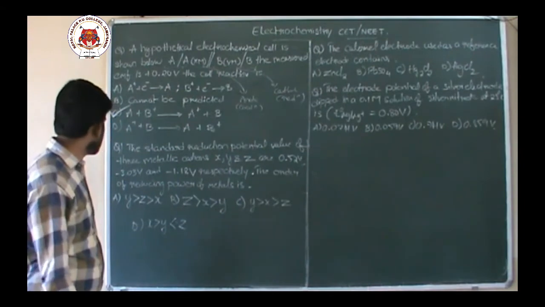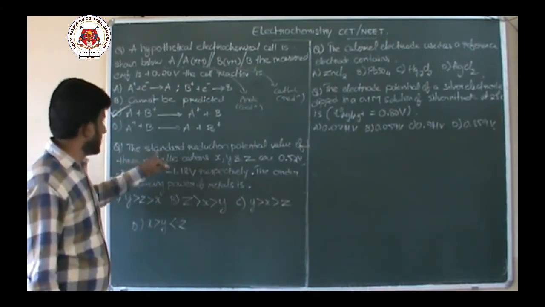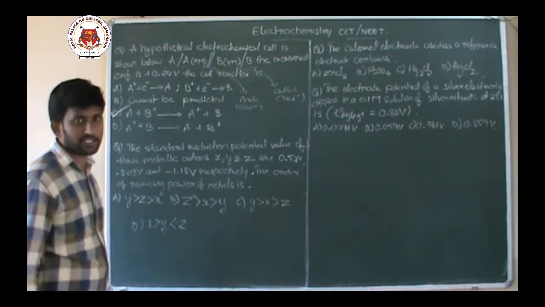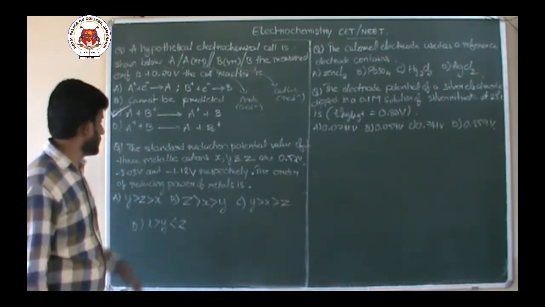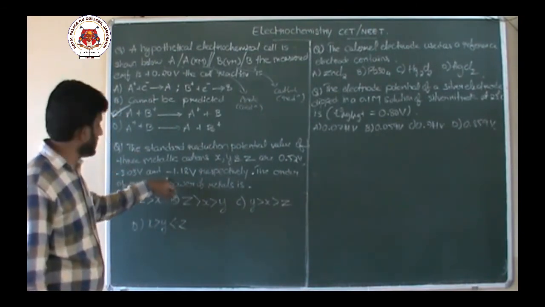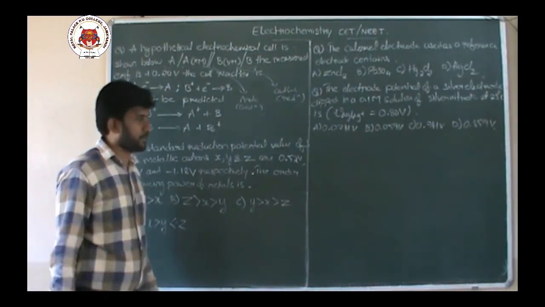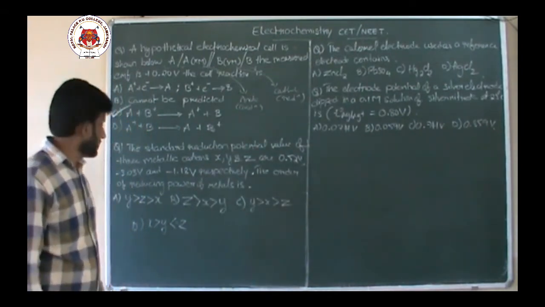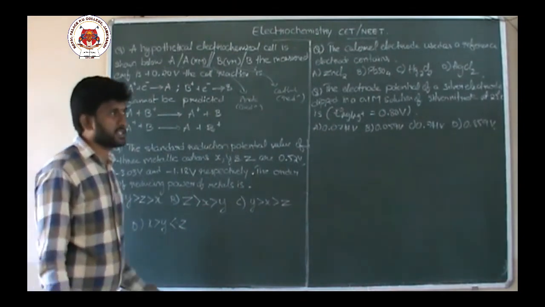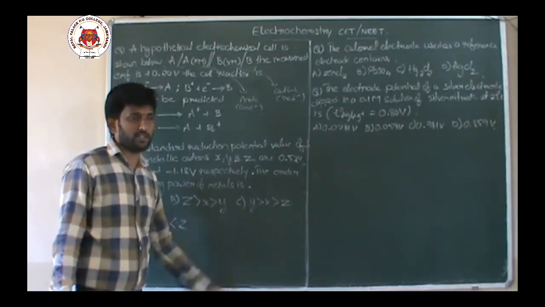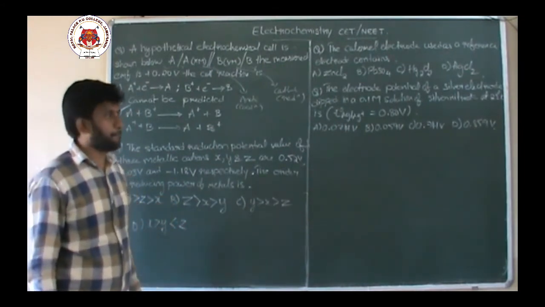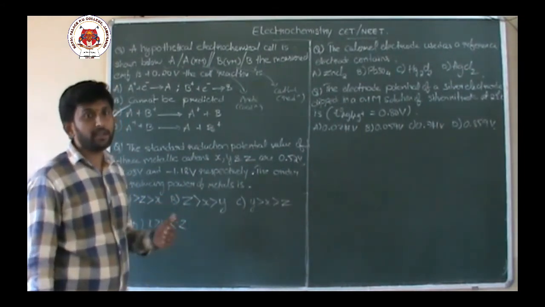Next question. The standard electrode potential value of 3 metallic cations given X, Y, Z are 0.52 volt, minus 3.03 volt and minus 1.18 volt respectively. The order of reducing power of the metals is, as I said you just now, in the electrochemical series, more negative electrode potential means higher reducing nature.